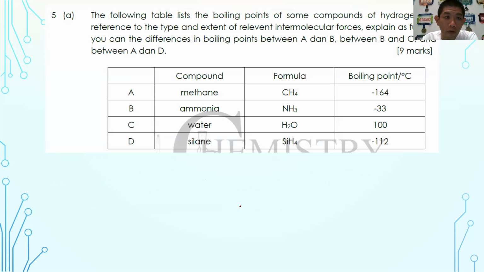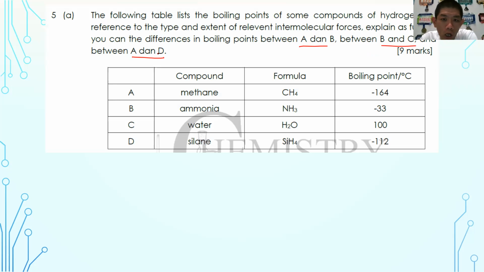Last but not least, essay question number 5. The following table lists the boiling point of some compounds of hydrogen. By referring to their type and extent of relevant intermolecular forces, explain as fully as you can the difference of the boiling point between A and B, B and C, and finally A and D. So 9 marks in here, you divide by 3. So 3 marks for each comparison.